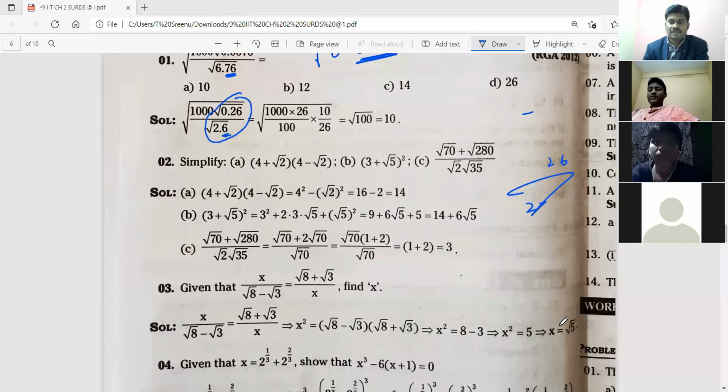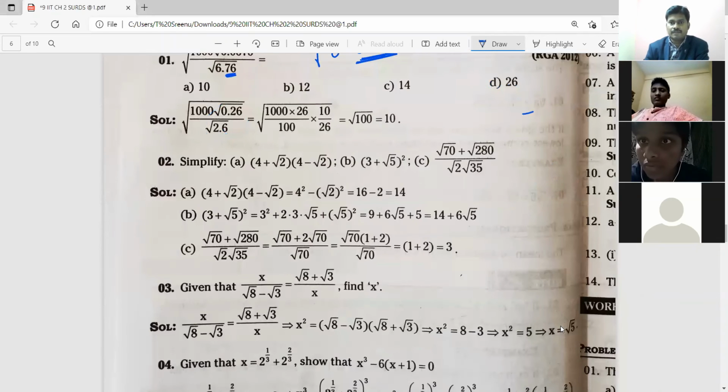Are you understanding? If you're not understanding, please work on your paper and ask me the doubt. First one a plus b into a minus b, second one a plus b whole square. Third one, you have to simplify. You should write the simplest form.